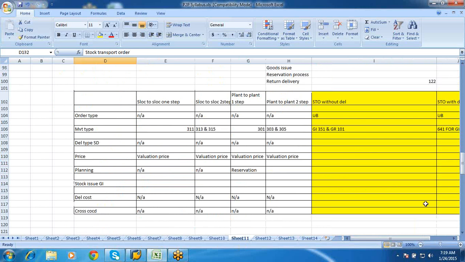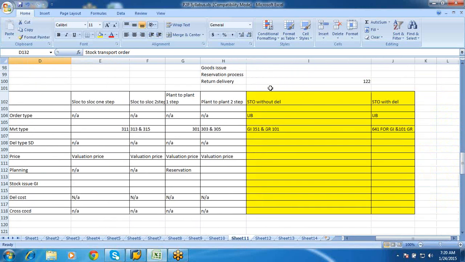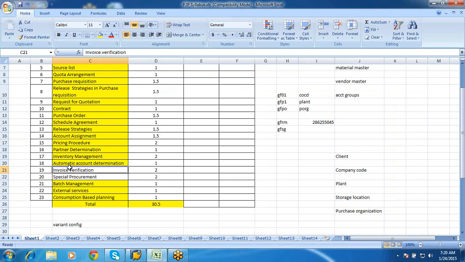The one which we have marked in yellow color requires sales and distribution integration, which I would not be able to show here, but I have a document wherein the configuration to be done by the procurement side is given. You can keep that as a reference and proceed further. I'll be sharing that document probably by end of day today. So this I would not be covering, but the consignment part and the invoice verification we will do tomorrow.